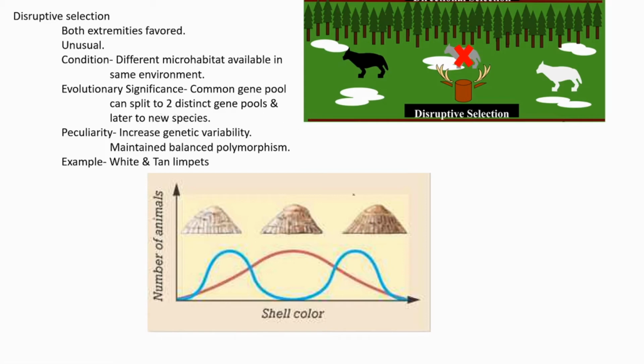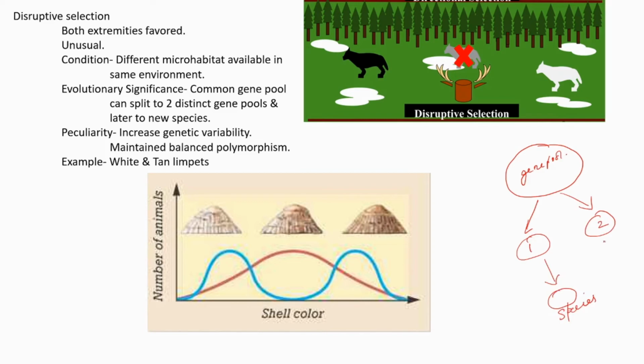Initially there is sometimes only one type of gene pool, and because of disruptive selection, two different types of gene pools form, and later one becomes one species, and the other becomes another. So it's a phase of evolution. Which type of selection? Disruptive selection.